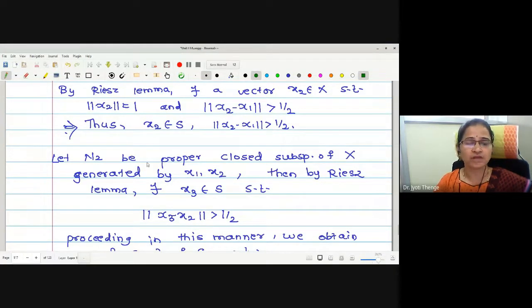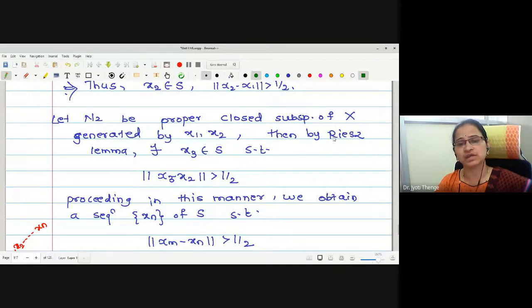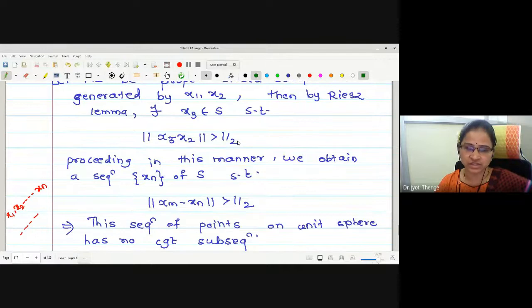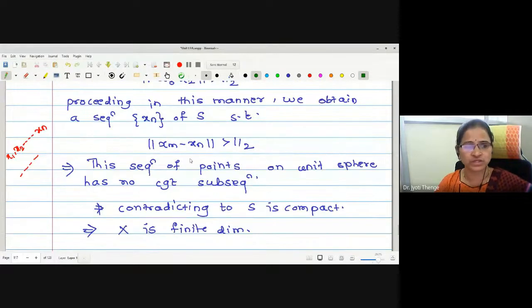Right, now we have obtained an element x2 in S such that norm of x2 minus x1 is greater than half. Then N2 is another proper subspace of X, generated by the two vectors x1 and x2. Again, this will give us a vector x3 in S such that this condition is satisfied. If we proceed in the same manner, we get a sequence xn of elements in S such that norm of xn minus xm is greater than half.